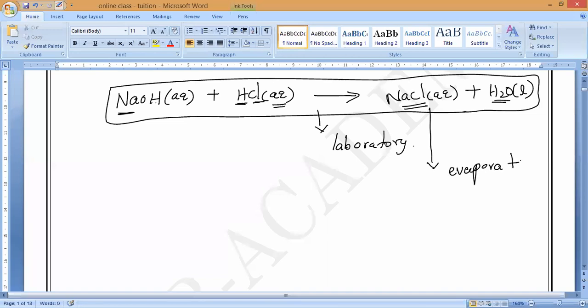Anybody? Is it a natural process or man-made process? Natural. Natural process of converting from which state to which state? From liquid state to gaseous state. So evaporate to obtain solid sodium chloride salt. All of you should remember, if you want to get solid sodium chloride salt, we have to evaporate it with the help of sunlight.